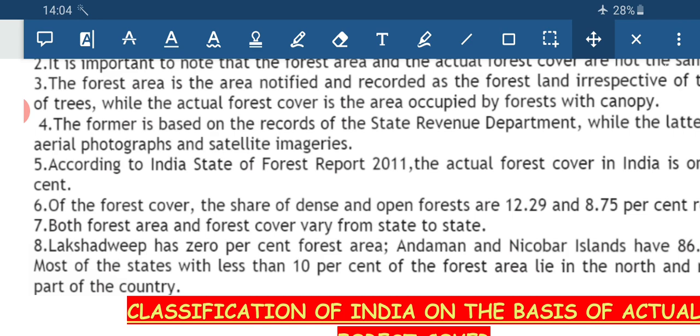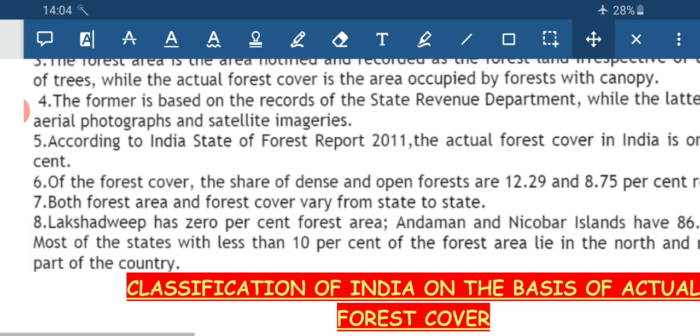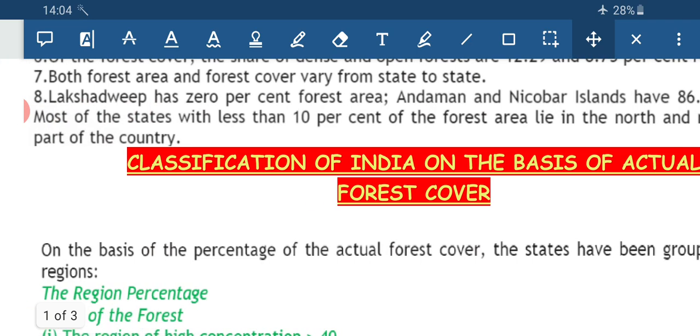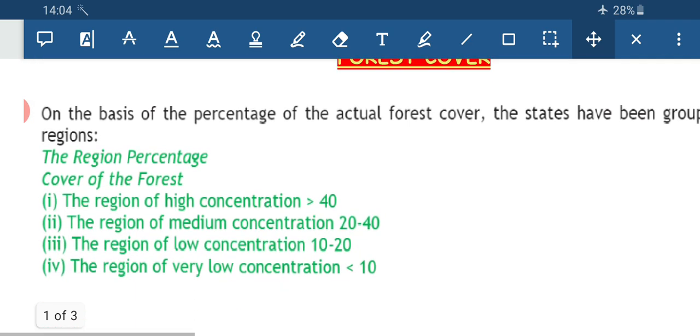Now we will classify the whole country. We are proceeding to the next topic, that is classification of India on the basis of the actual forest cover. The whole country will be classified according to forest cover into 4 categories: high concentration, that is more than 40%, medium concentration ranging between 20 to 40%, low concentration 10 to 20%, and very low concentration, that is less than 10%.